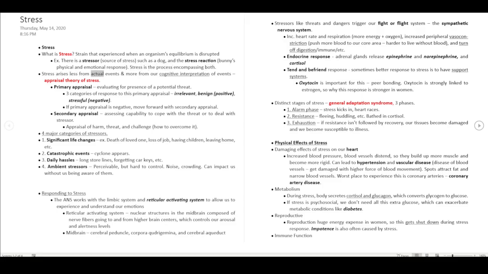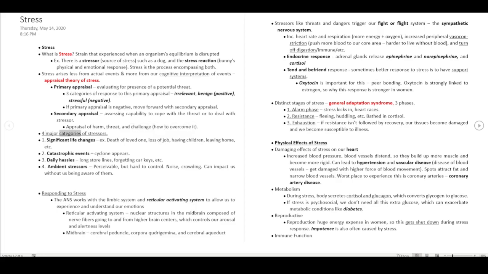Stress arises less from actual events and more from our cognitive interpretation of events: the appraisal theory of stress. Primary appraisal: evaluating for the presence of a potential threat. There are 3 categories of response to this primary appraisal: irrelevant, benign-positive, and stressful-negative. If primary appraisal is negative, we move forward with secondary appraisal: assessing our capability to cope with the threat or deal with the stressor. Appraisal of harm, threat, and challenge, and how to overcome it.